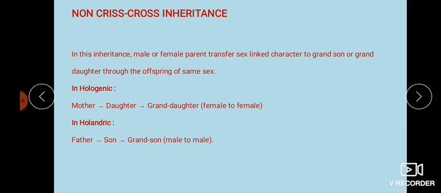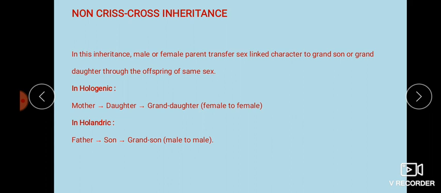Here you can see the same sex: mother giving to daughter, daughter giving to granddaughter, or father giving to son, son giving to grandson. Such a sex-linked character is transferred from the parent to the grandson or granddaughter through the same sex.